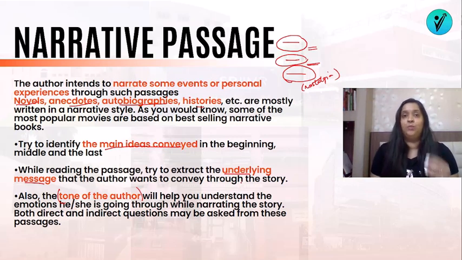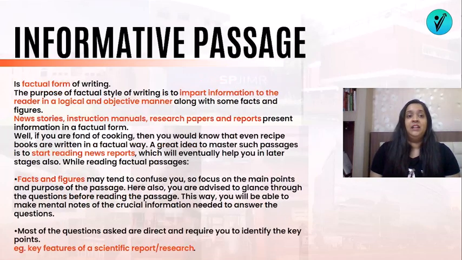So author का tone बहुत important होता है. And this is something जब कोई बात करता है आपसे, it's very easy to identify. So for example, if I say sit down, so that means I'm saying it very assertively or authoritatively, as an order. But if I say please sit down, that means it's a request. But ये difficult हो जाता है to understand when it is written in black and white. So इसको कैसे पता चलेगा? When you start understanding the underlying meaning of the passage, it becomes easy for you to identify the tone of the author.